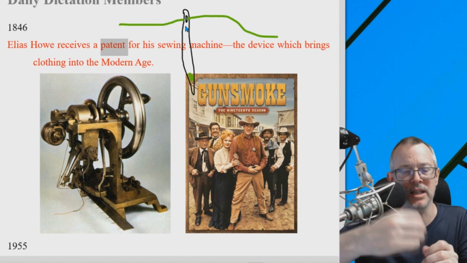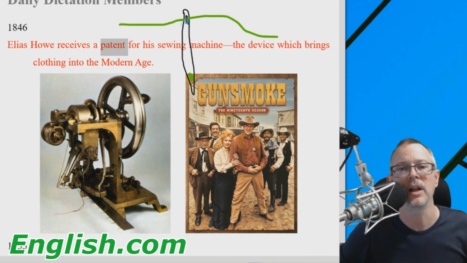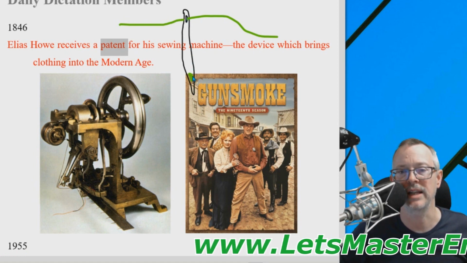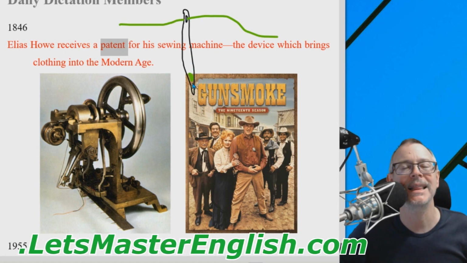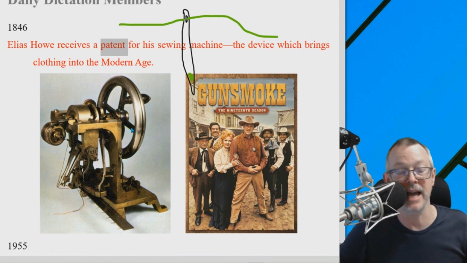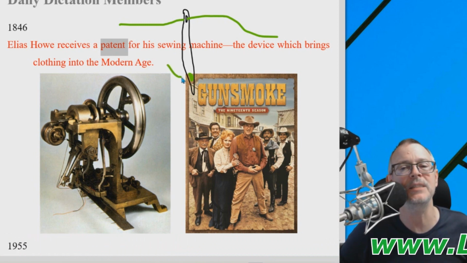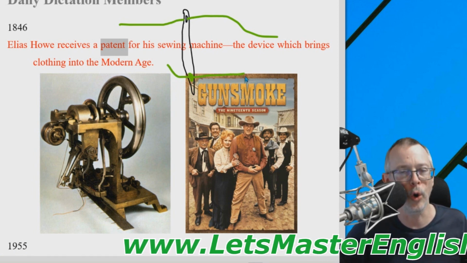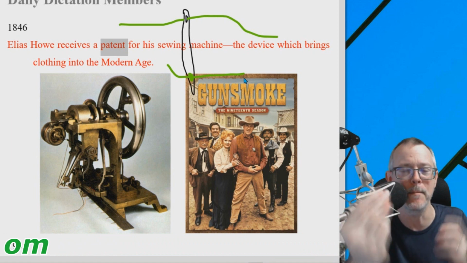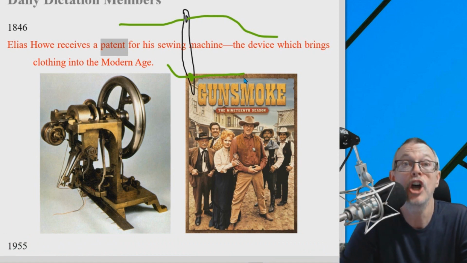For a handheld needle, when you're sewing with a handheld needle, the hole is at the top of the needle. But if you look at a sewing machine, the hole's on the bottom. That's what he did. The machine itself was not too difficult, but it was the placement of the hole that completely changed the system and made the sewing machine so much faster and so much better.